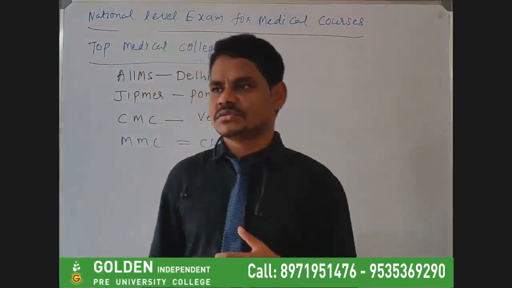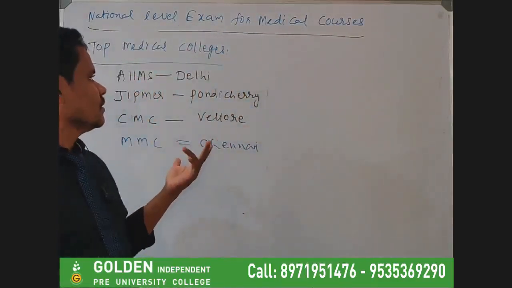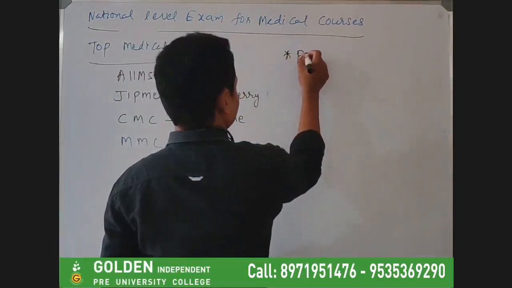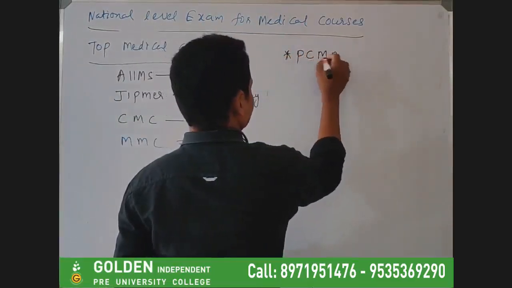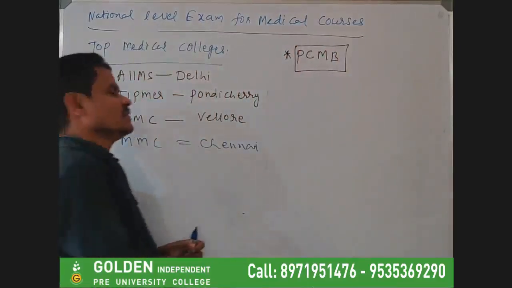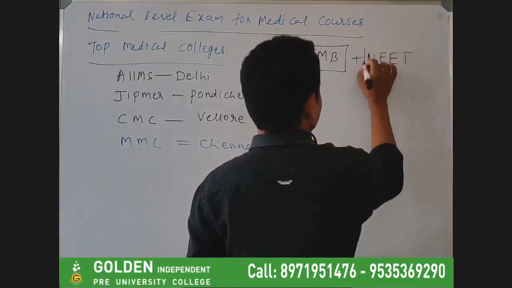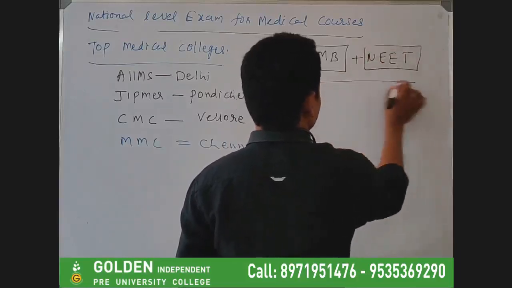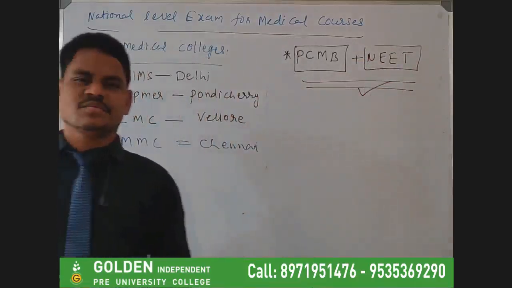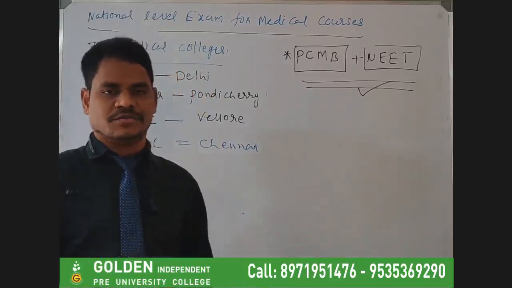Okay, I hope you have understood this, and this is the information on how to get into NEET. Now here, NEET is one more important thing. People have to go for PCMB. They have to go for PCMB plus integrated course, PCMB plus NEET coaching. This is what the student has to go for after the 10th exam. This is the most important thing, because course selection is also very important. That will decide what you can become after that.